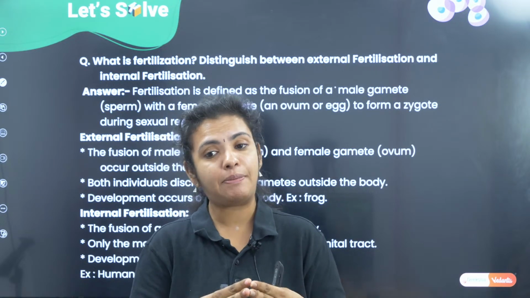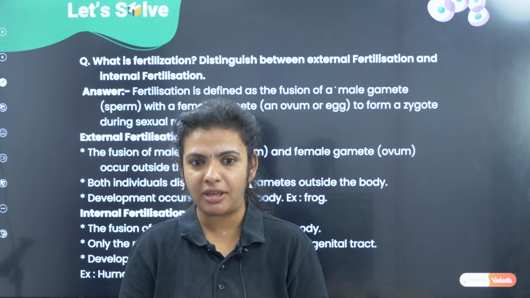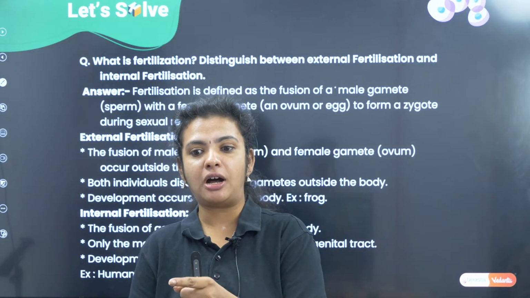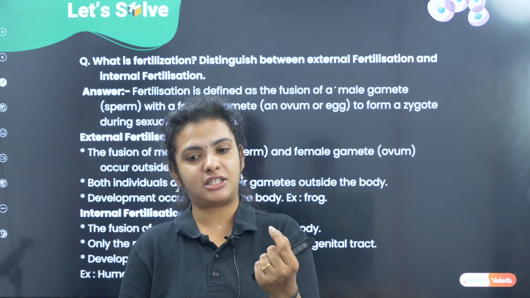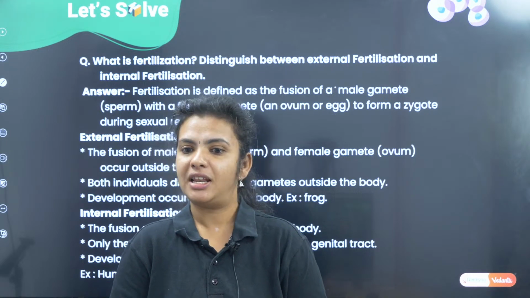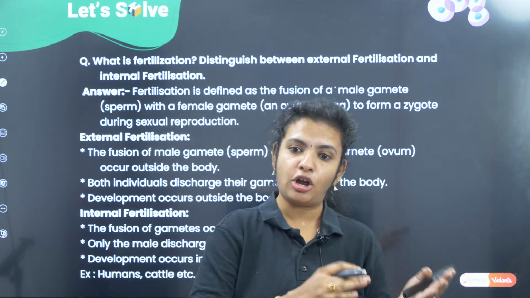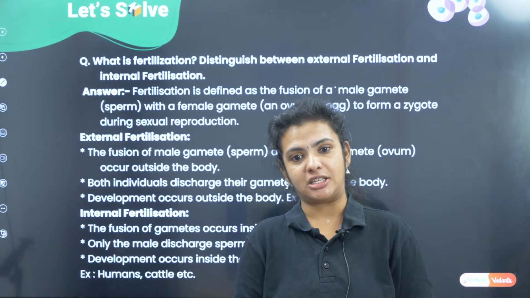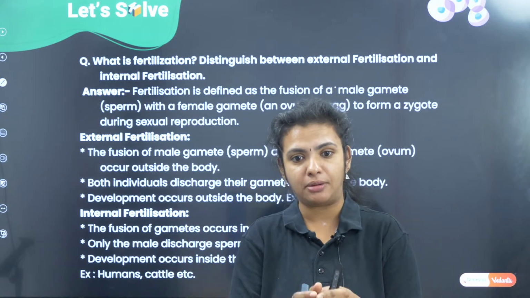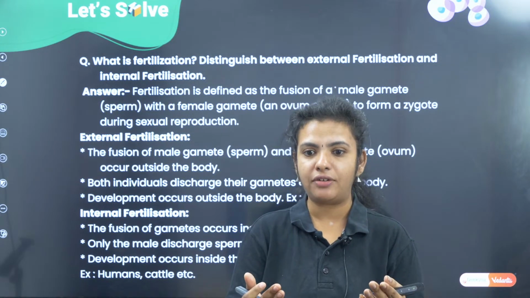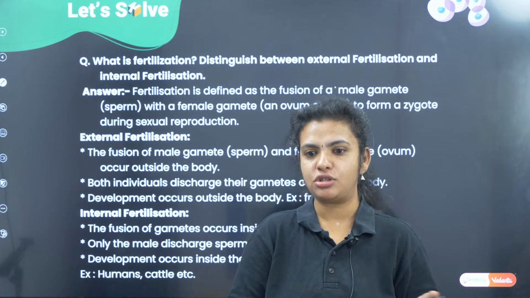How long will the sperm survive? It depends on the individual and on the species. For example, in human beings, the sperm survive around 4 to 5 days, whereas the ovum survives only for 24 hours. Like that, for each species, the number of days the sperm and egg survive varies. So based on the species, fertilization should occur. They have to meet by chance and survive to form an offspring. So it changes from species to species.